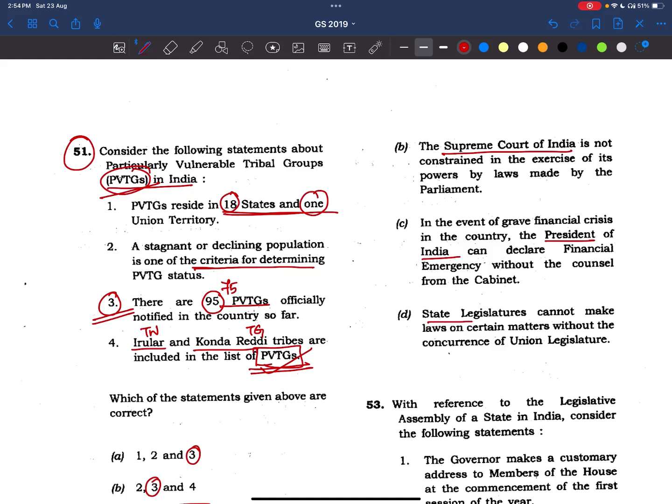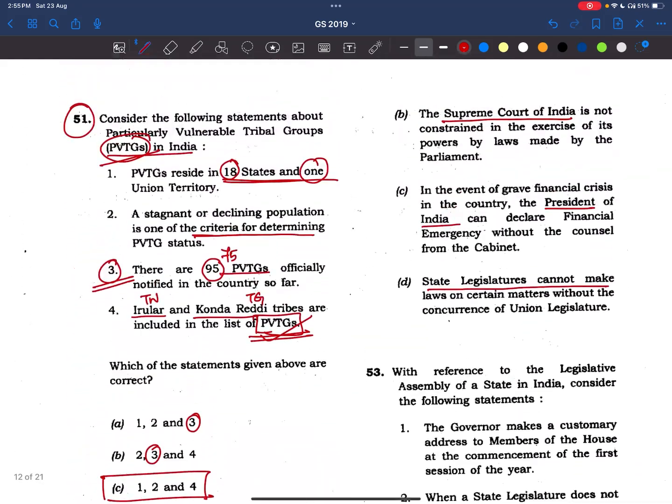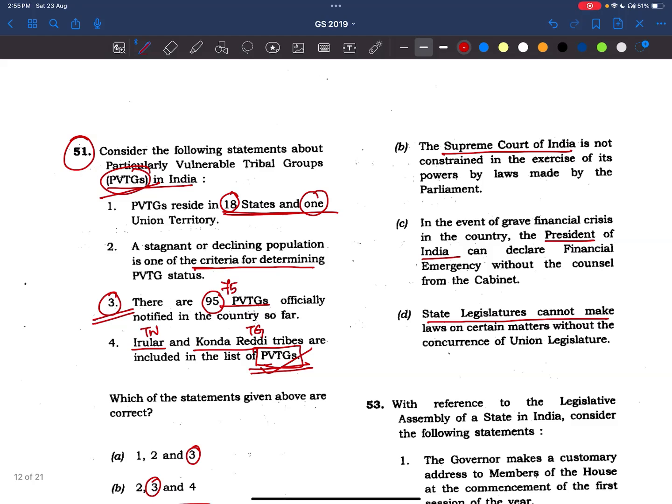State legislature cannot make laws. We know the state legislature chapter starts from some 168 or so, right? In this way we can eliminate. But if you know about Article 142, this is very easy. It was in the news. I think the Supreme Court released the convicts in the Rajiv Gandhi assassination case under Article 142 to do complete justice. It is not constrained in the exercise of its powers by laws made by Parliament to do complete justice. This is the exact option.